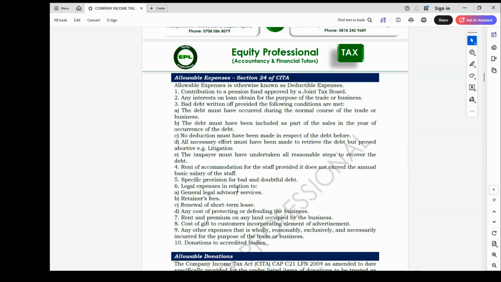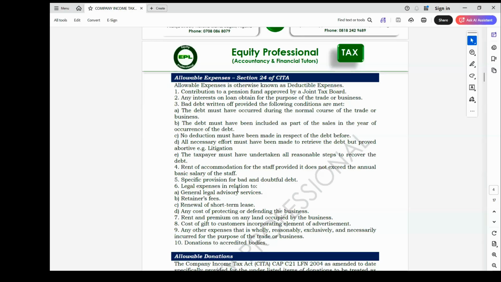You must also appoint a legal advisor, which is usually a lawyer, and a secretary, which is usually either a lawyer or an accountant. You are going to be paying them for the company. The money you pay them is called a retainership fee. So any retainership fee paid to your company lawyer is allowable. Then general legal advisory, any work they do for you that is general in nature, is also allowable.